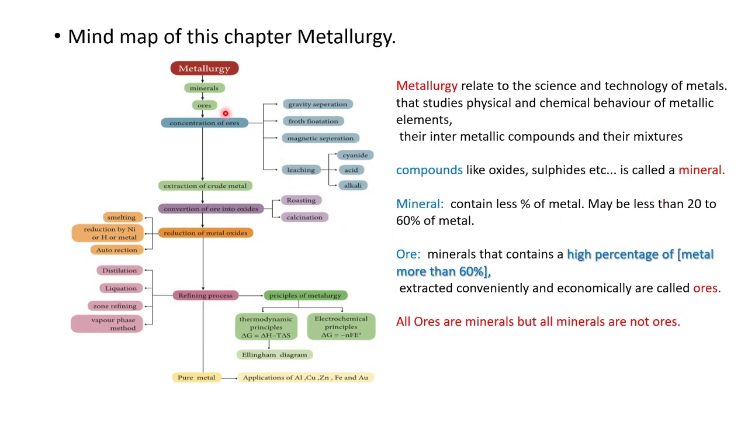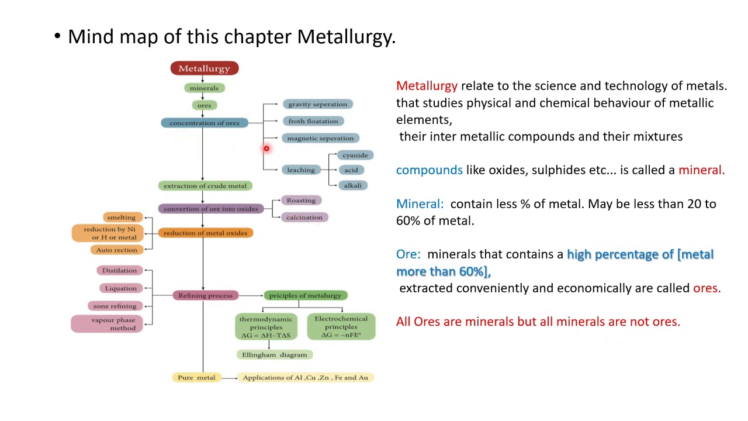Then what is mineral and what is ore? If it contains a less amount of a particular metal, that is a mineral of that metal. If it contains a higher percentage of metal, that is ore. More than 60% means it will be economically useful, so that is known as ore. If it is less than 60%, maybe 5%, 20%, that is known as mineral. So we can say all ores are minerals, but all minerals are not ores.